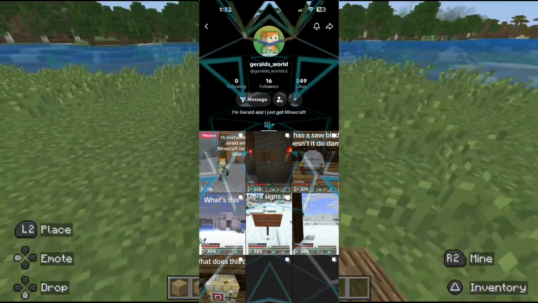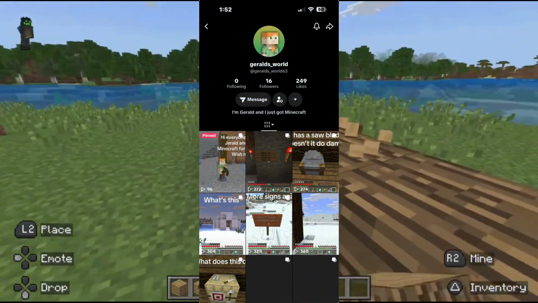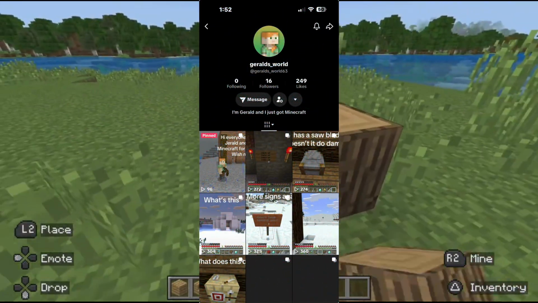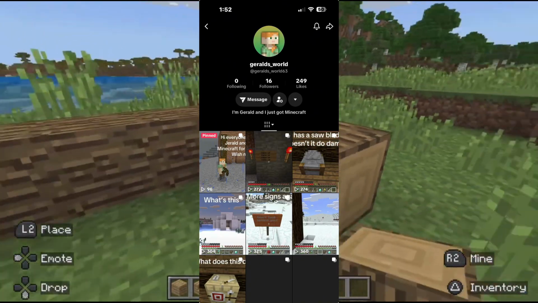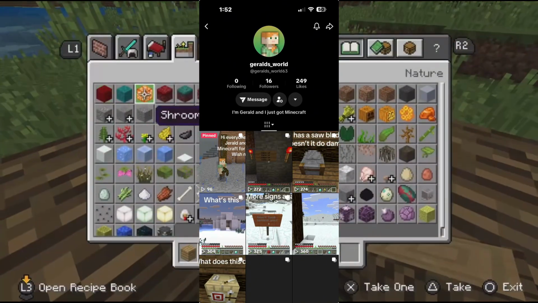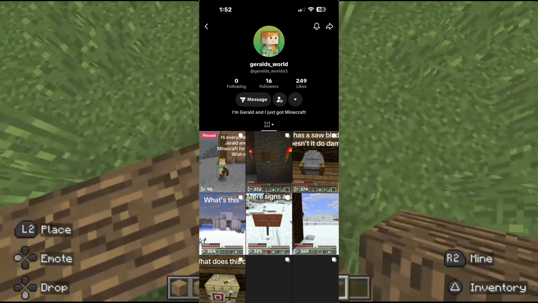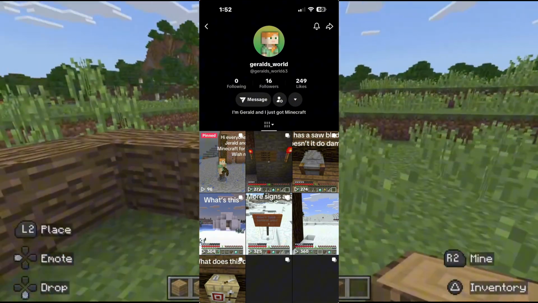Alright, here's the page. And as you can see, there is some things out of the ordinary already. You can also see that he's very new to Minecraft, as he's asking what an igloo is and what other things are. Let's check out the first thing he has on his page, which is his pinned video, actually.